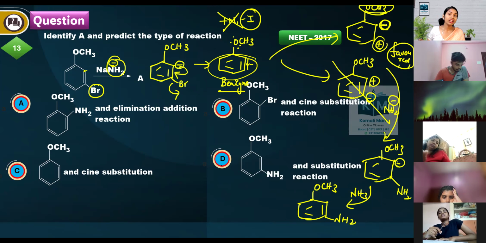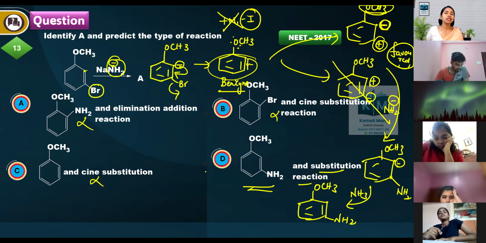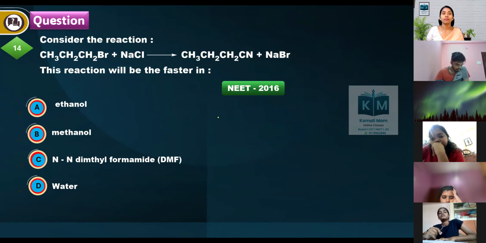So NH2 will come and attack at the meta position. So in all the products where NH2 is present at the meta position, it is a stable product, and it is formed through the substitution of the NH2 group there. Substitution reaction. Option 4 is the correct answer.